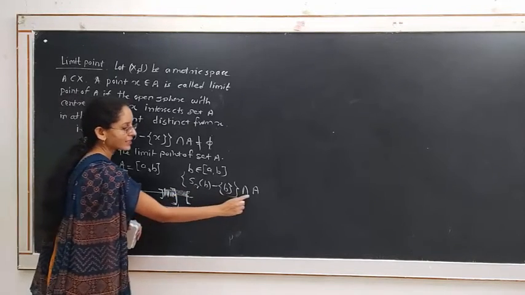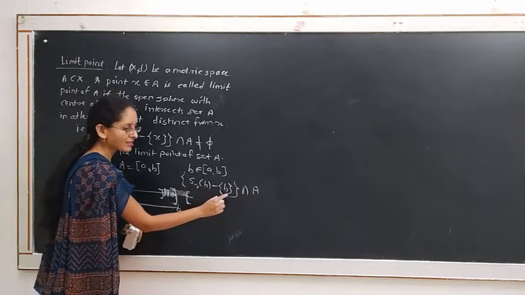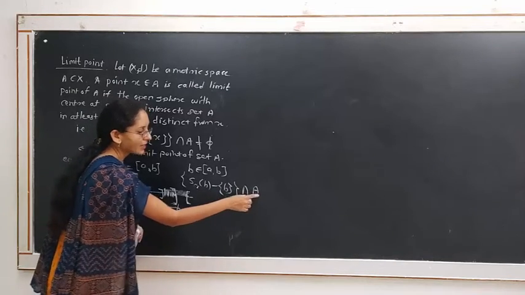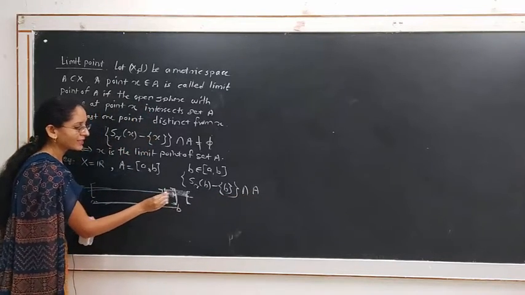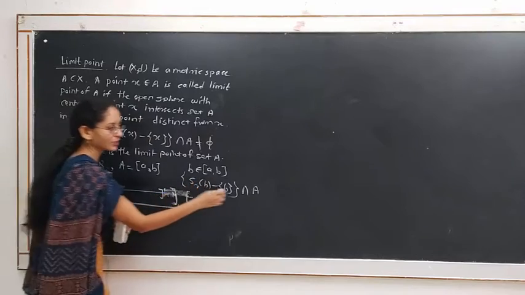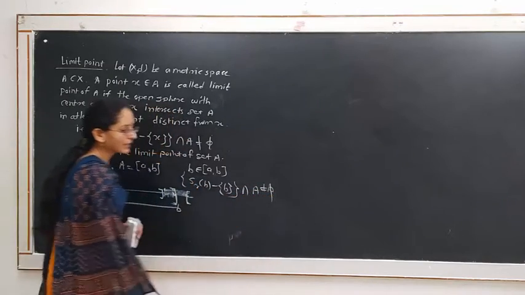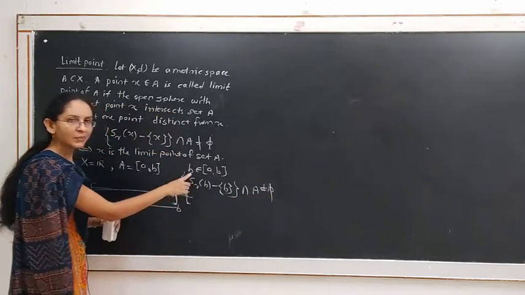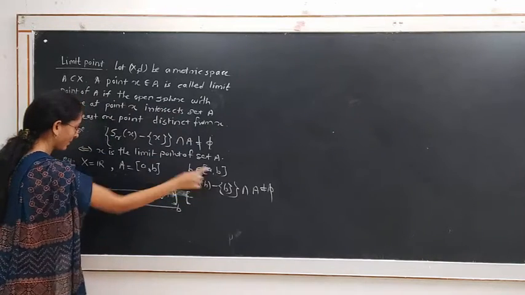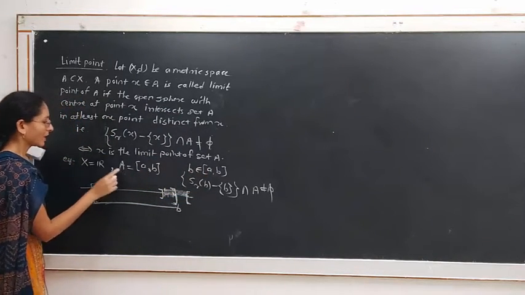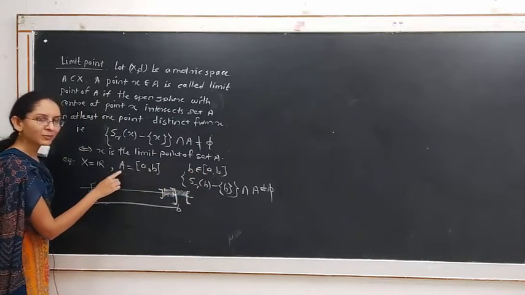That is, this intersection S_r(b) minus b intersection A is the set of all these points. Therefore, this intersection is non-empty. Hence, b is a limit point of the closed interval [a, b].